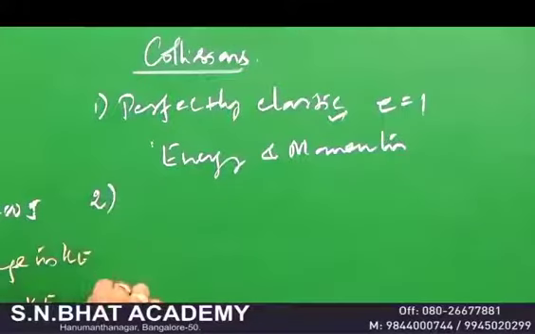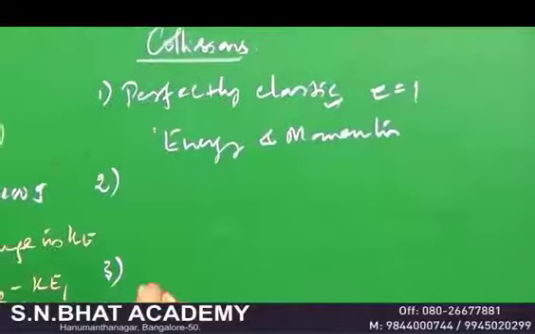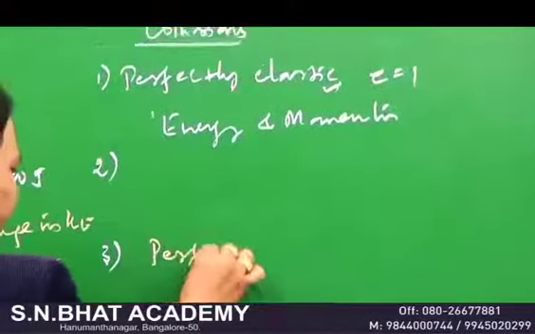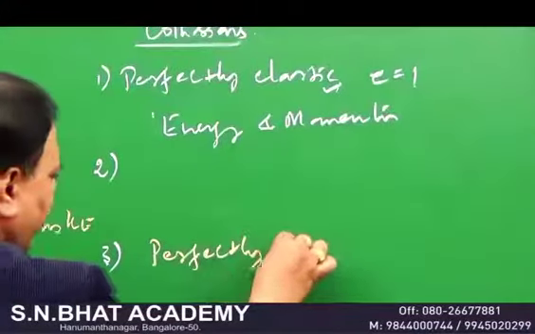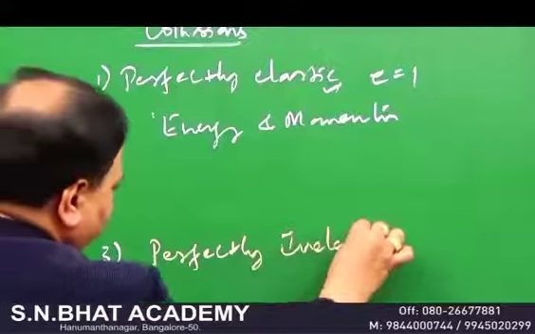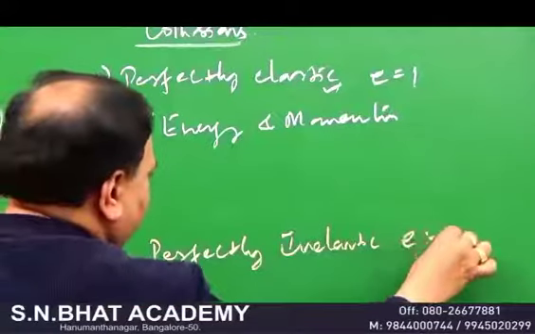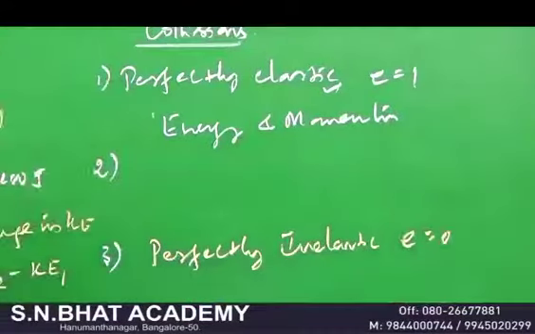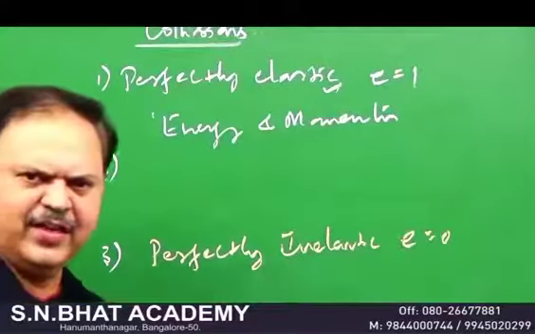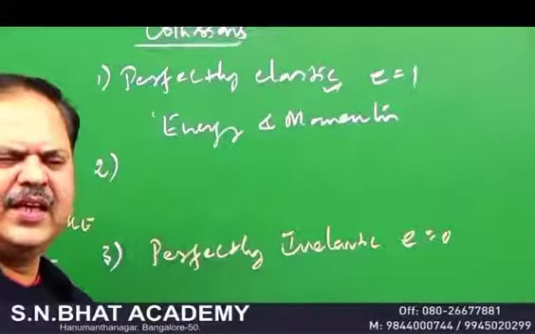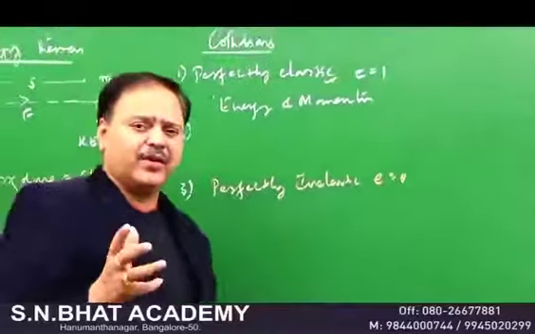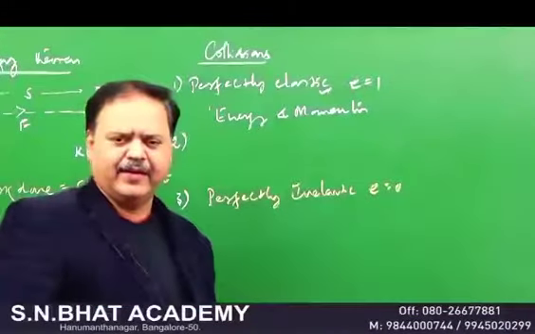There is another kind of collision called perfectly inelastic collision. In the perfectly inelastic collision, coefficient of restitution is 0. You know the meaning of this. See, you take a wax ball, just you drop it.